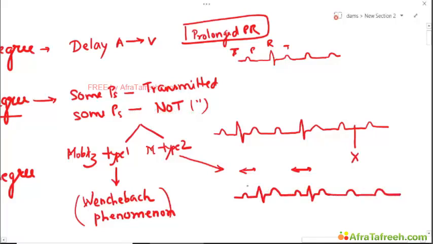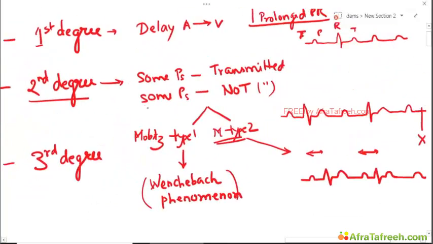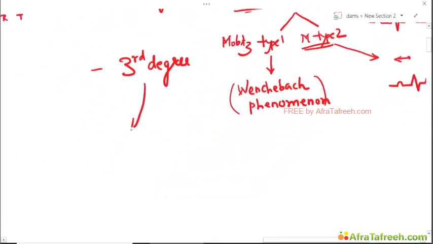Okay, so we have PR, and then there is drop of QRS, and the cycle repeats. So this is type 2. So only some P's are not transmitted. This is second degree heart block.